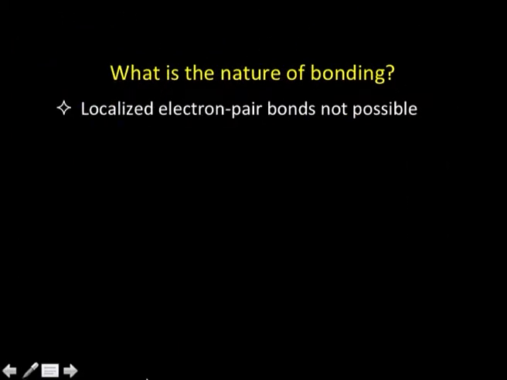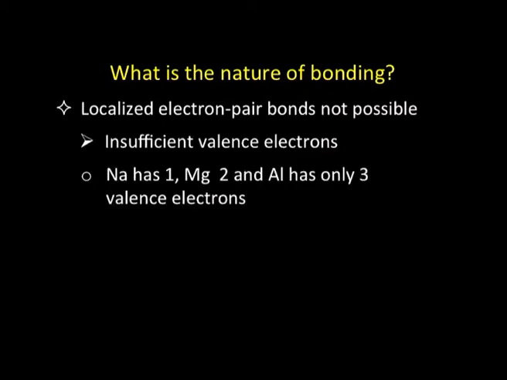We can understand here that the localized electron pair bonds, what we learnt in the case of valence bond theory, are not possible here, because there are insufficient valence electrons. In the case of sodium, there is only one valence electron, magnesium has 2, aluminum has only 3. So, how do we reconcile such a small number of valence electrons with so many bonds to be made if all these atoms are bonded together? That is, we cannot have localized bonding. So, what is the way out?